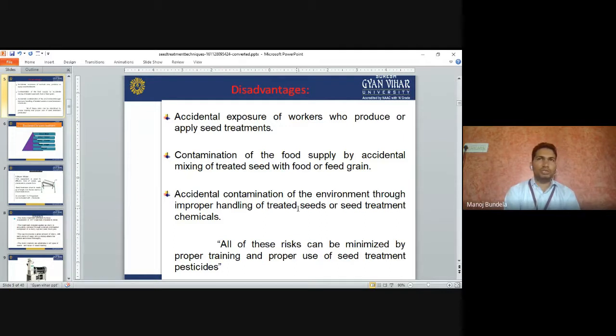Some seeds we keep for feed purposes and some seeds we use for germination. If the treated seeds mix with the food grains, it will cause contamination.